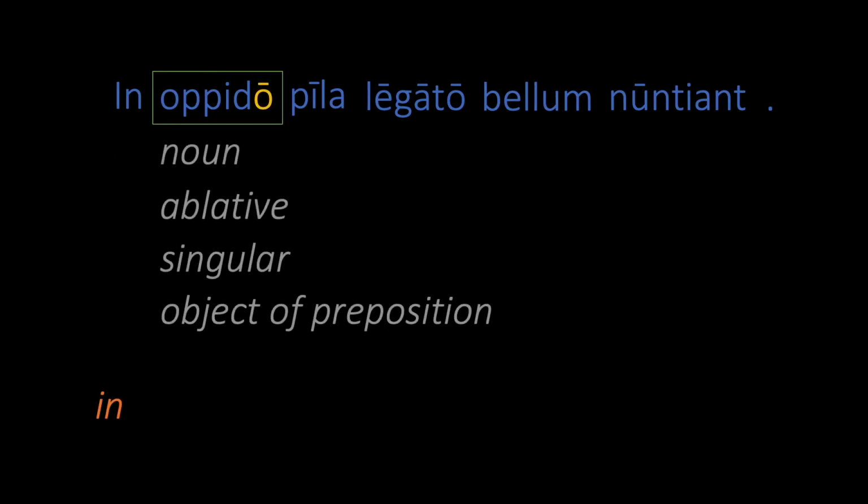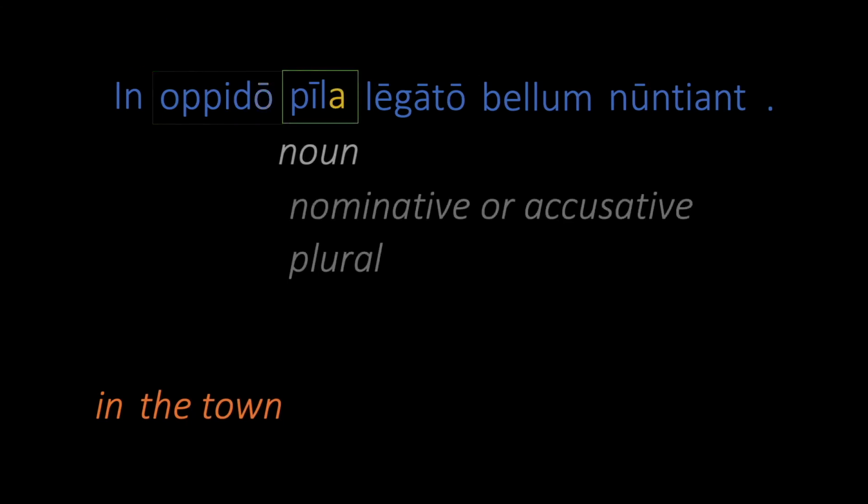Opido is a noun. The long O ending could be ablative singular or dative singular. Since it follows a preposition that takes the ablative, we are going to assume it's ablative and call it the object of in. Its meaning is the town. Pila is a noun. It's second declension and neuter in gender, so this ending could be nominative plural or accusative plural. We'll assume nominative and revise later if necessary. So it would be the subject, and it means spears.